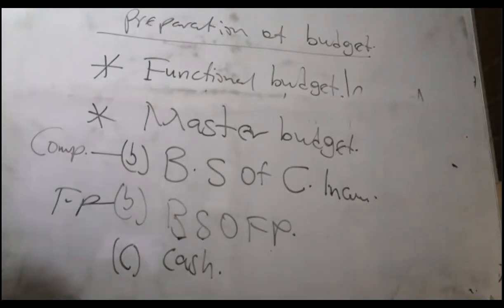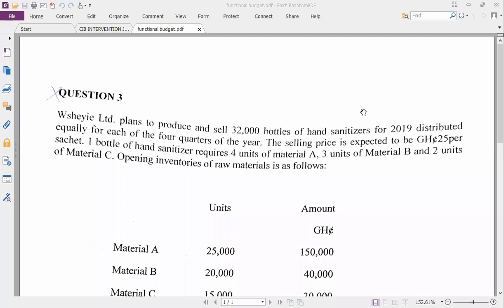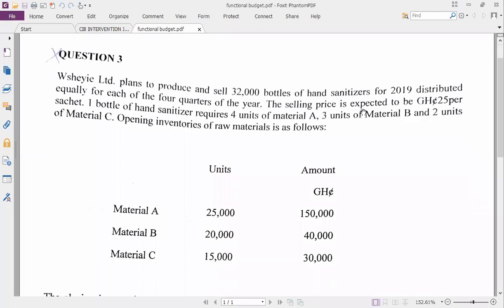So let's basically look at this particular question. So let's go to the requirement.